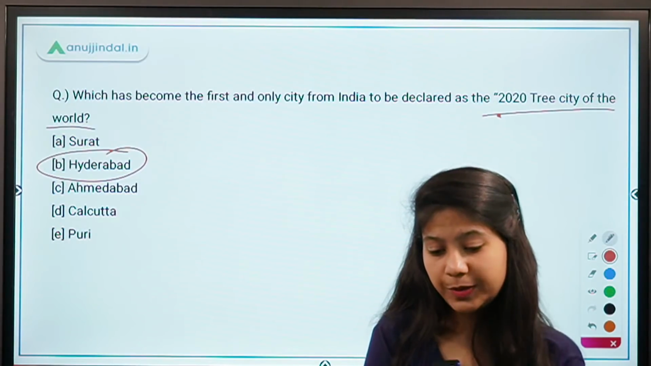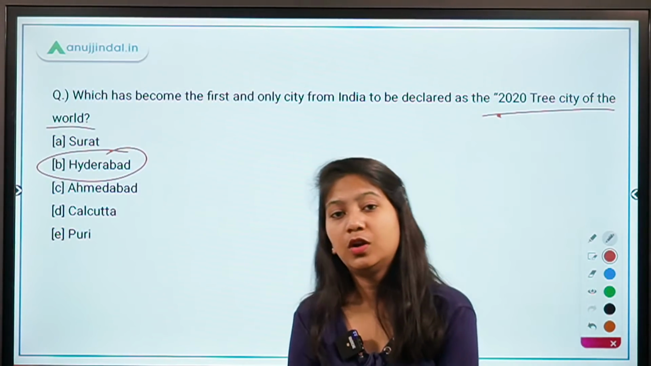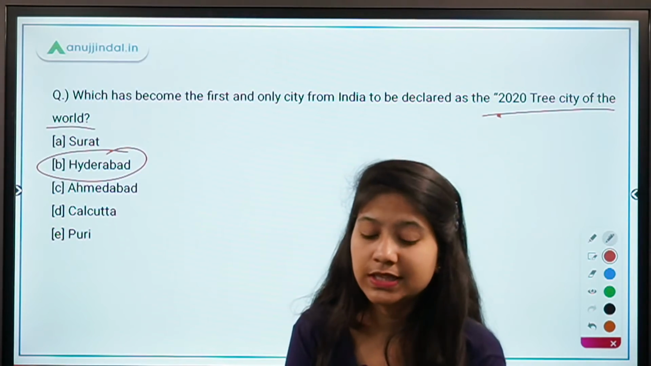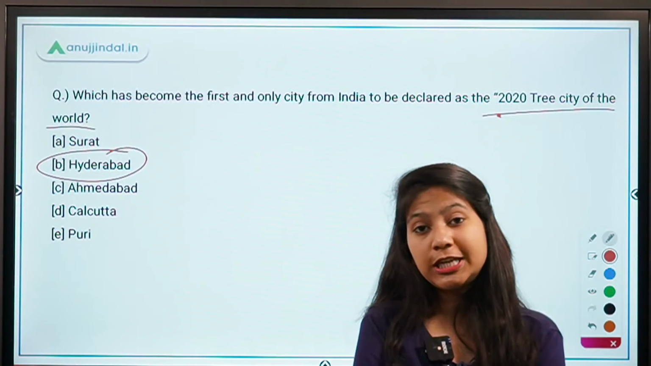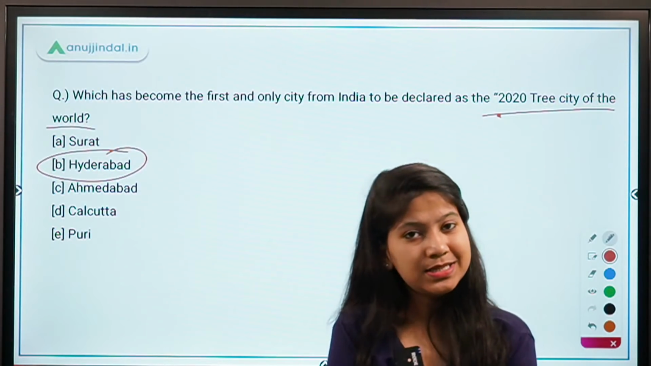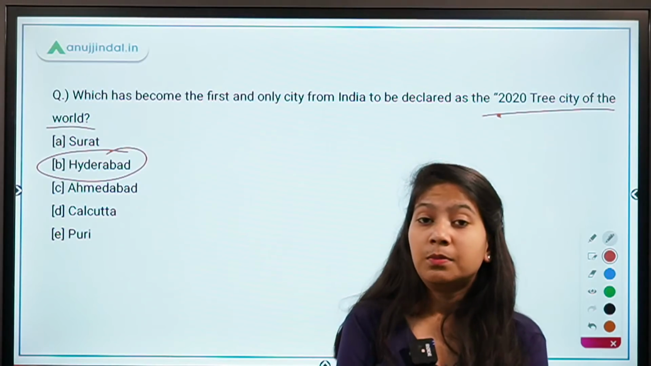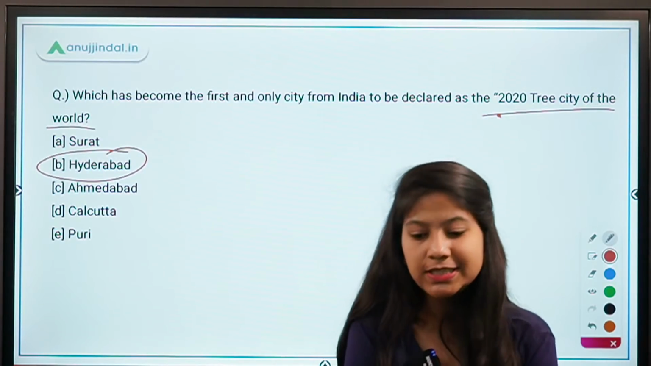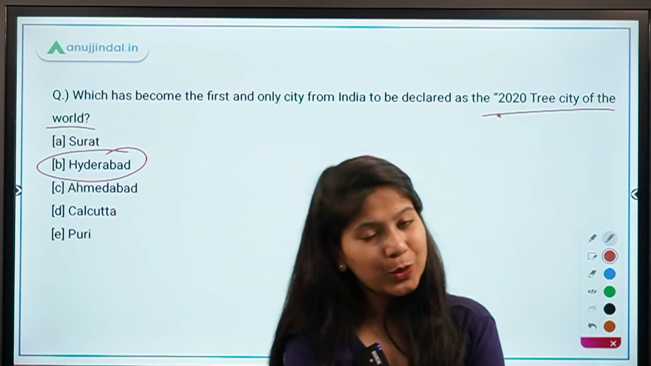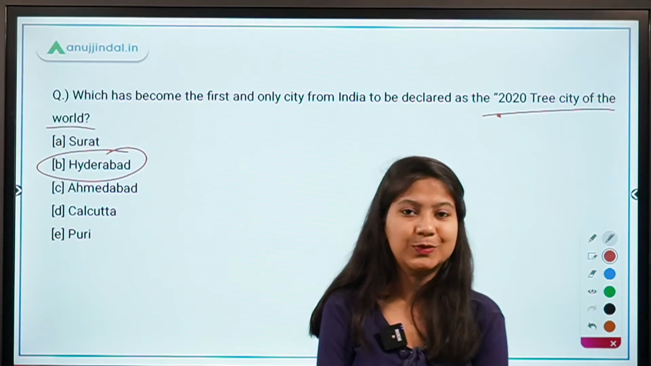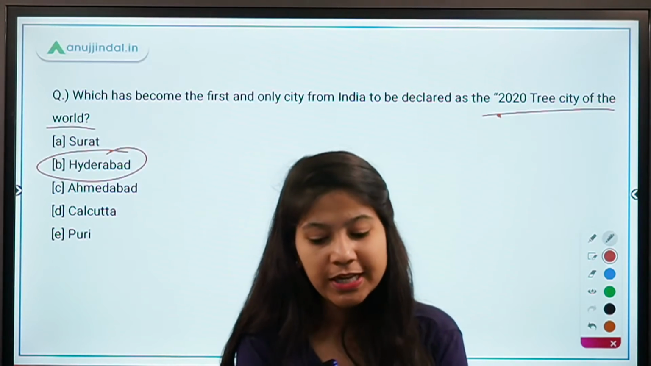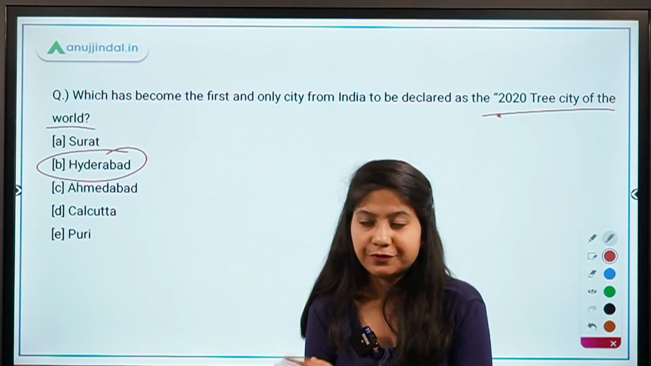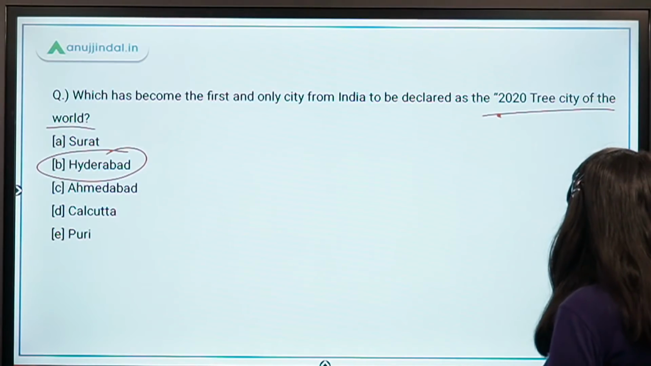Okay, FAO. 3 people have written Food and Agricultural Organization, but there was another organization as well in association with FAO. I want to know the name of that organization because FAO is easy, everyone can remember, but a few people can remember the other organization. Very good, Hiranti. It's Arbor Day Foundation. Absolutely right, and I was expecting this answer only. Okay, so FAO and Arbor Day Foundation are the 2 organizations that have launched this Tree City of the World initiative.